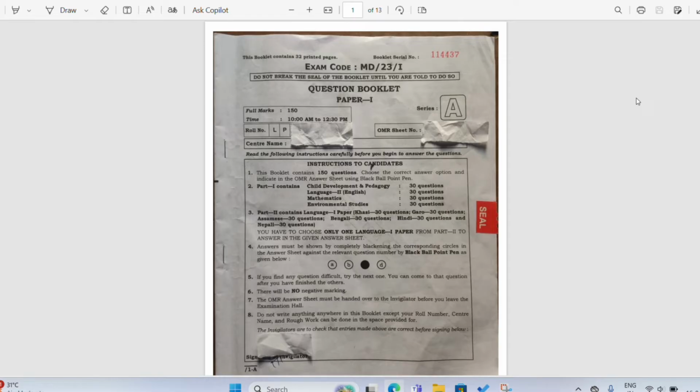The series will be the same, that is series A. You can see on the screen that everything is the same except the subjects are different. As you know, environmental studies is a compulsory subject, and I would like to bring to your notice that it is the easiest subject possible. If you study a little bit carefully, you can score 30 out of 30.